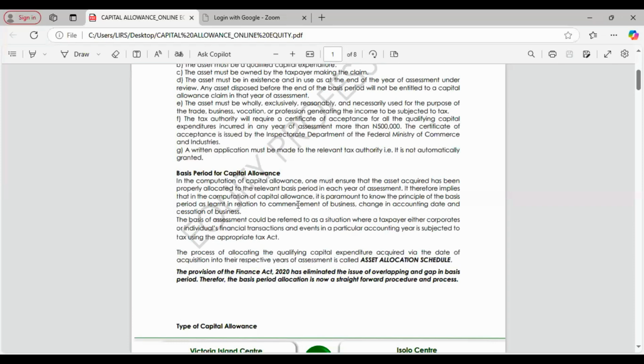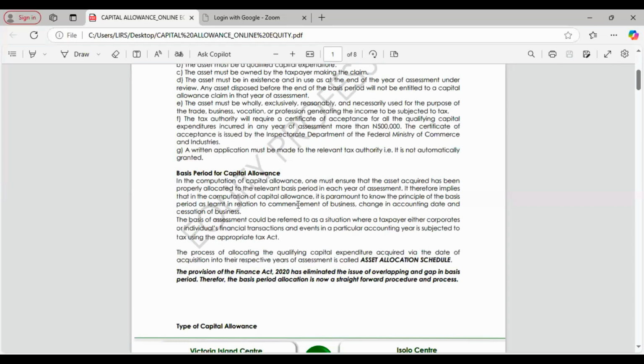For instance, assuming a business is commencing operation, for any asset they now buy, how do we determine when to allocate that asset for the purpose of capital allowance? Because it has been stated that the Finance Act has eliminated the issue of overlapping and gap in basis period.